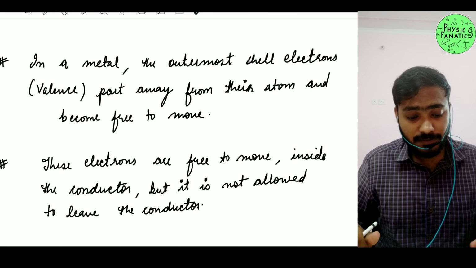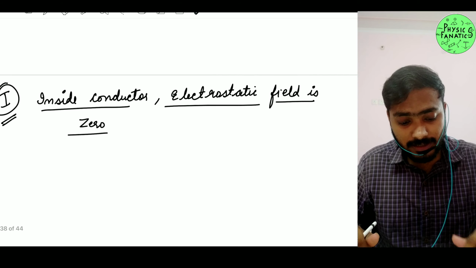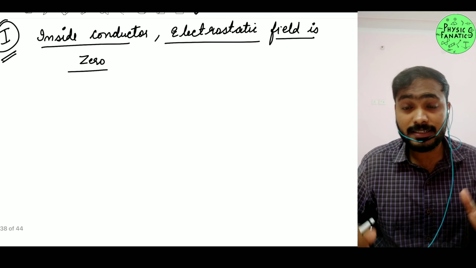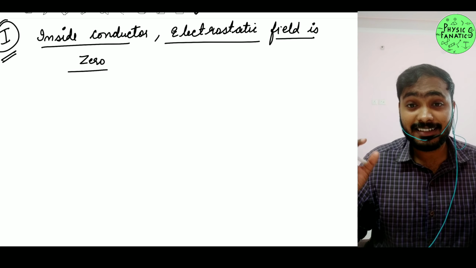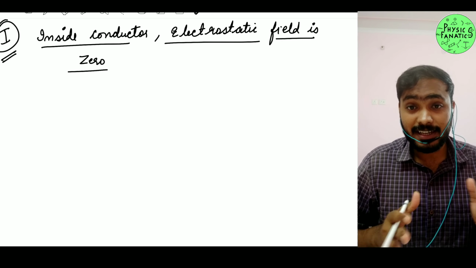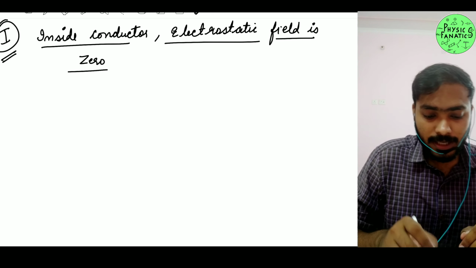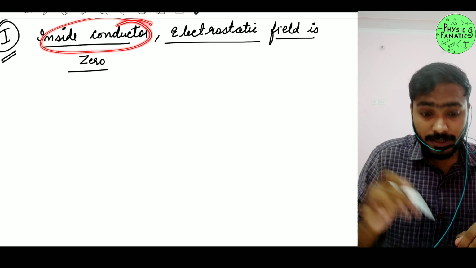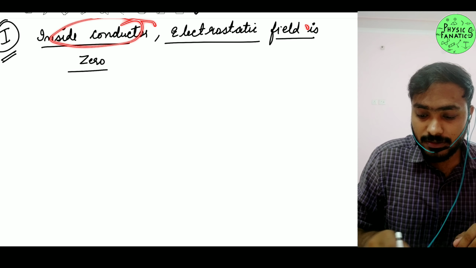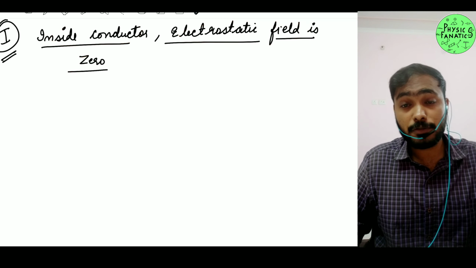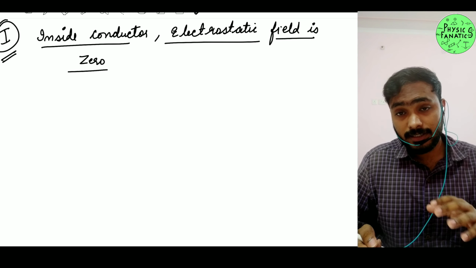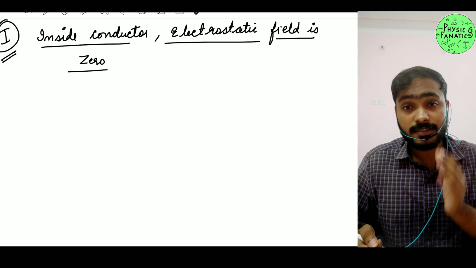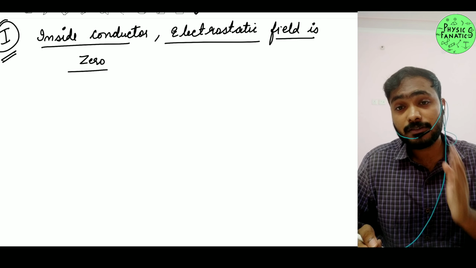So these are some basics which we already know, and with that, let's talk about some of the properties that are exhibited by your conductors when they are in electrostatic conditions, right? Okay, so the first property is that inside a conductor the electrostatic field is zero. That is, if you have a conductor, inside the conductor the value of E is 0.